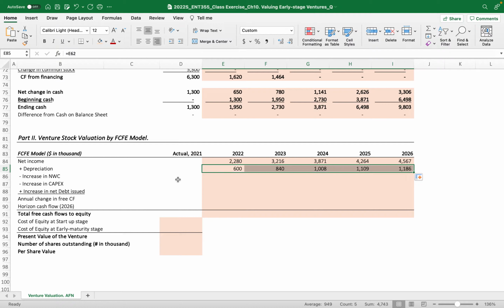When you measure the current asset and current liability, net operating working capital is current asset minus current liability, right? But what we want to calculate is the increase in net operating working capital between 2 years, right? So you need to remember this change in net operating working capital.